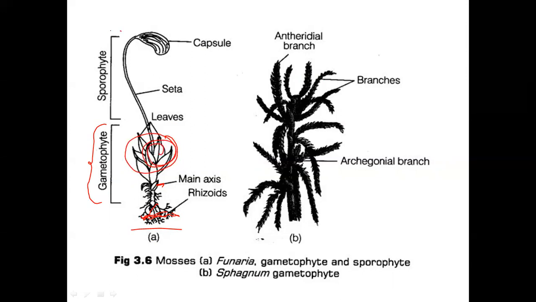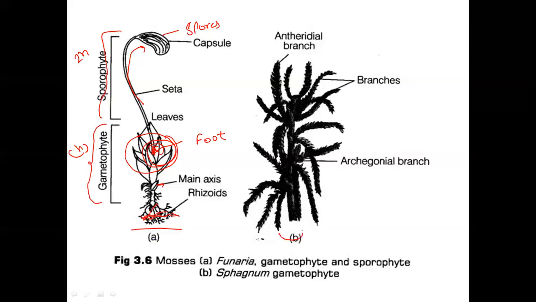And here is the sporophyte, which is diploid, and gametophyte is haploid. And the sporophyte is differentiated into foot, which helps the sporophyte attach to the gametophyte. Seta transports nutrition to the capsule, and capsule produces spores.